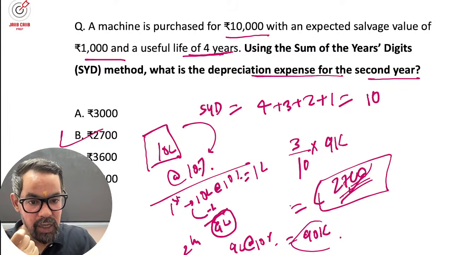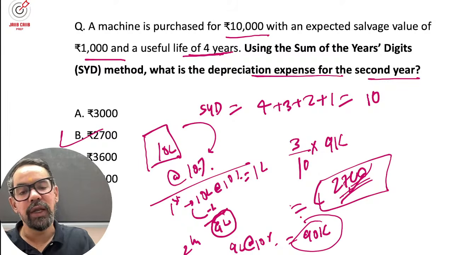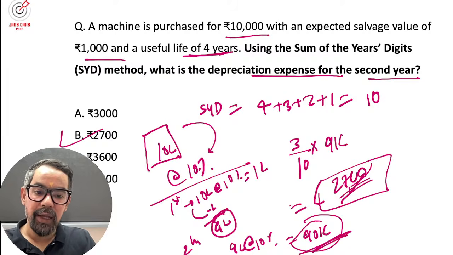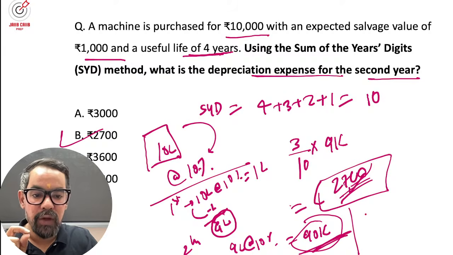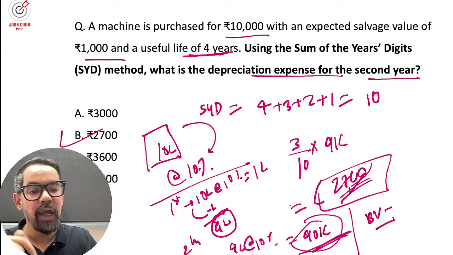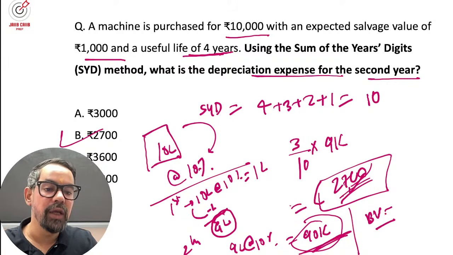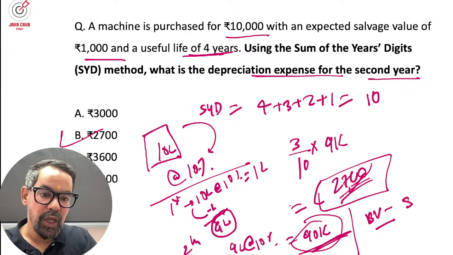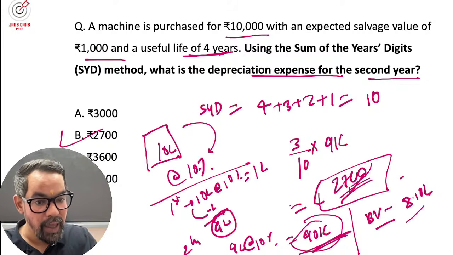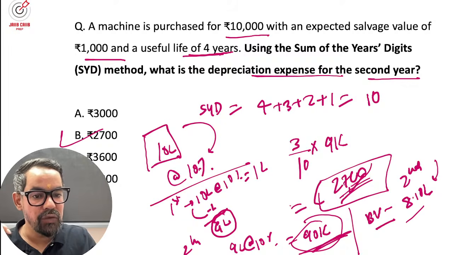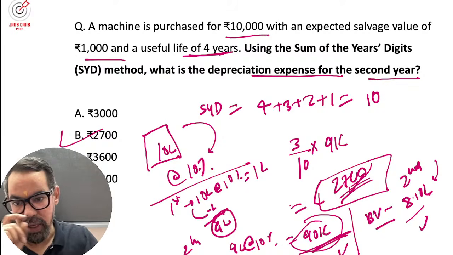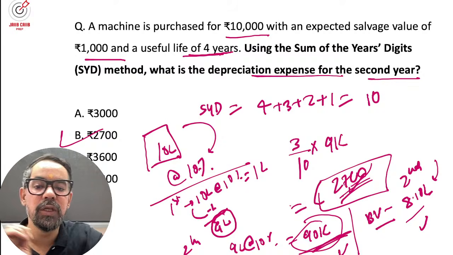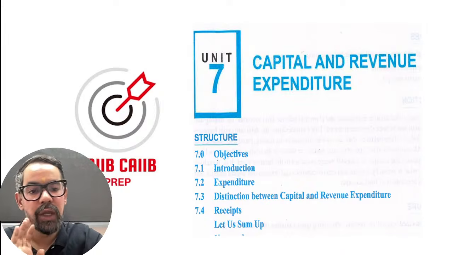So they will ask you the depreciation for the second or third year, and sometimes they will also add what will be the book value at the end of first year, second year, third year and so on. For the second year, 9 lakh minus 90,000 is 8.10 lakh at the end of second year. Depreciation for second year will be 90,000 and this is the book value also. So this is how you have to take care.